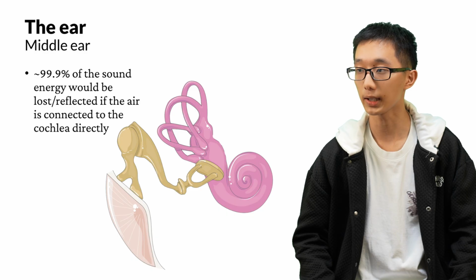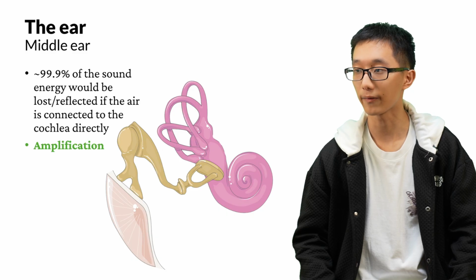That is because the cochlea is filled with fluid, and it is very hard for the air to vibrate the fluid efficiently. Therefore, the three ossicles serve a vital function in amplifying the sound. The middle ear amplifies the sound in two ways.